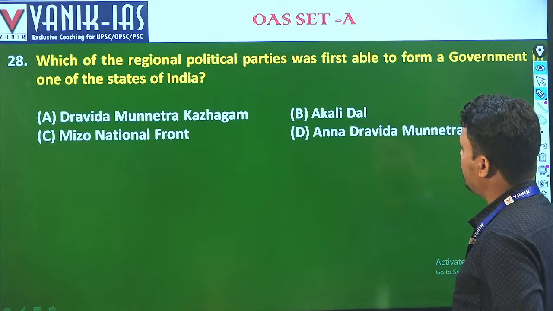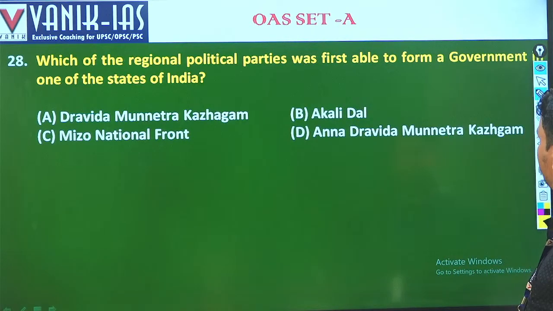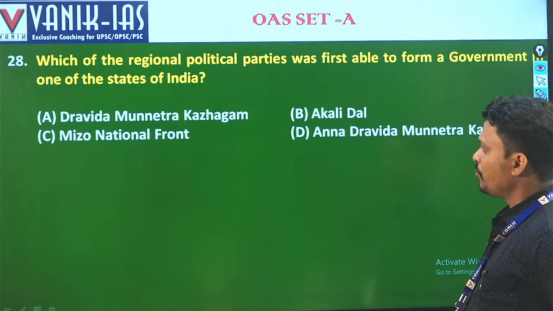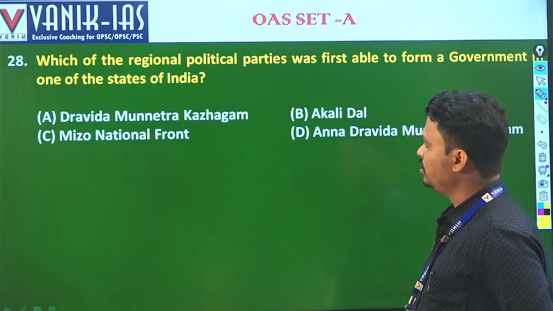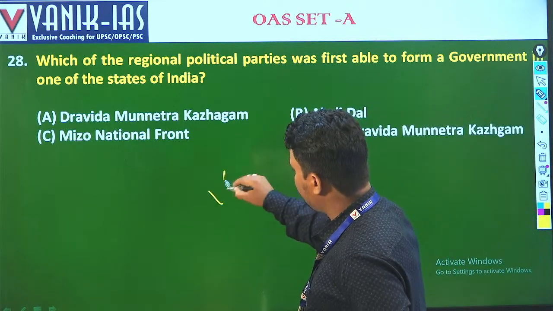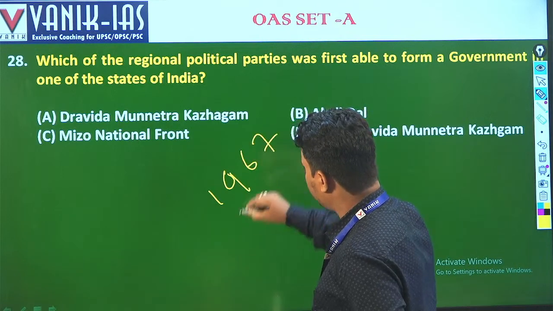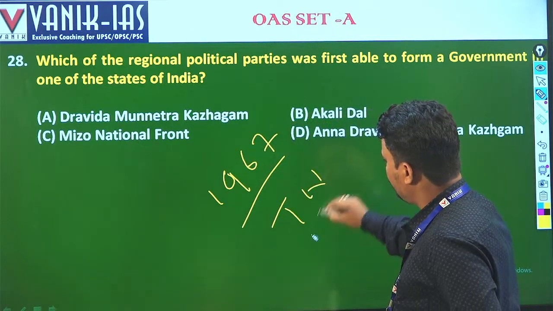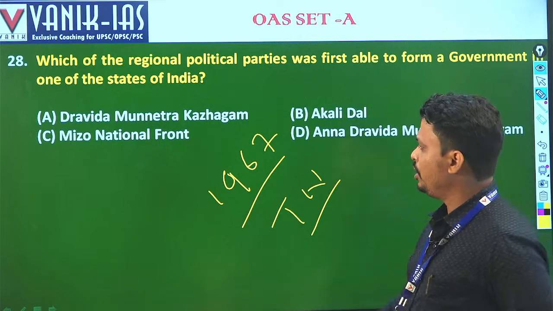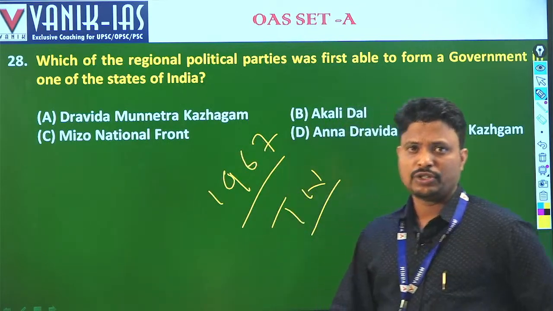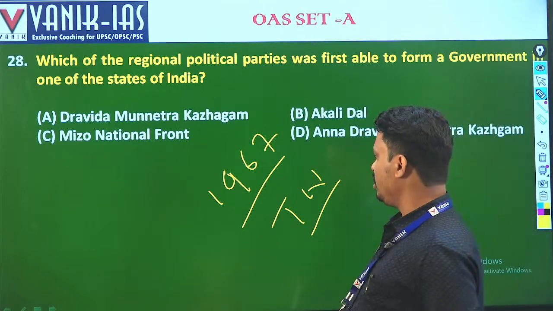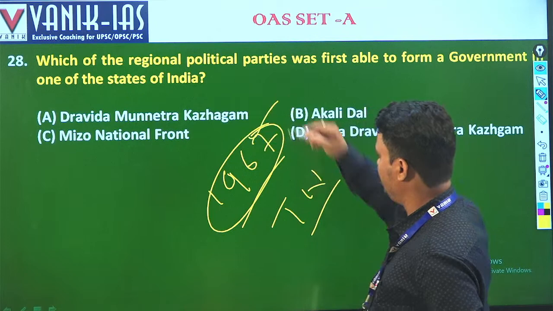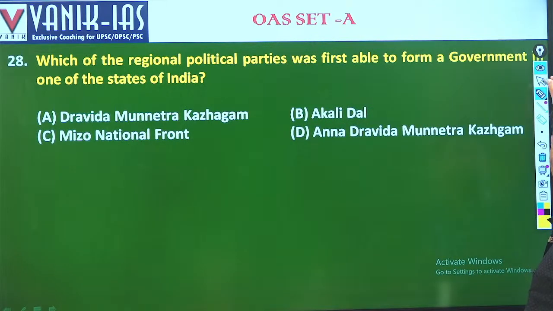Which of the regional political parties was first able to form a government in one of the states in India? Which regional party was first able to form a government? It is the DMK. In 1967, the DMK formed the government in Tamil Nadu. After the INC, the DMK is the first party that formed a government, in Tamil Nadu in 1967. Next, question number 29.